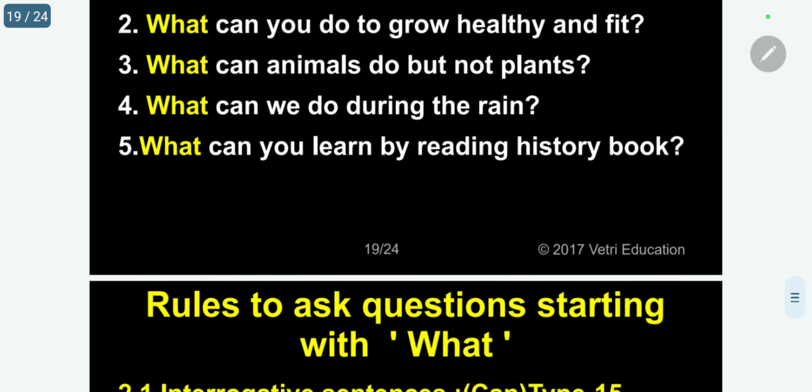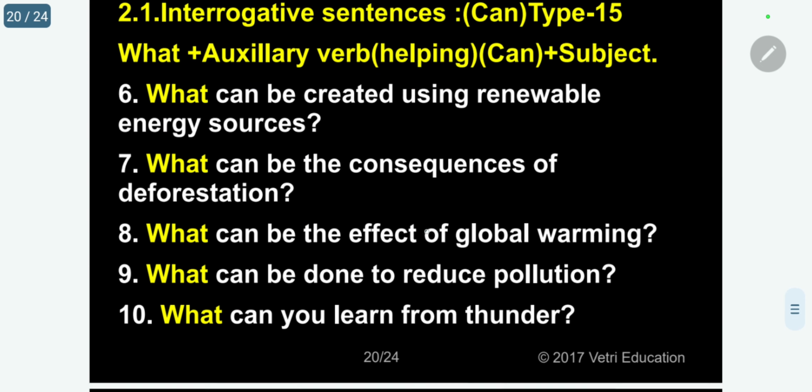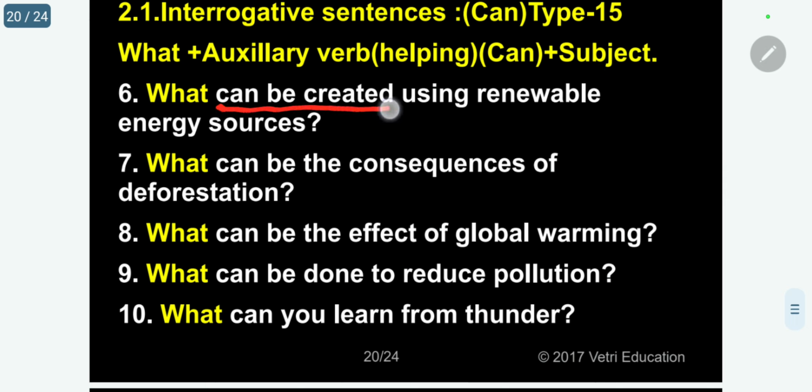So another 5 more with can, please follow a different form. What can be created using renewable energy sources? Kindly follow. Can be created. Can auxiliary verb. Be created, it is the main verb. What can be the consequence of deforestation? Here can be as itself is a verb. Just like will be. Can be.